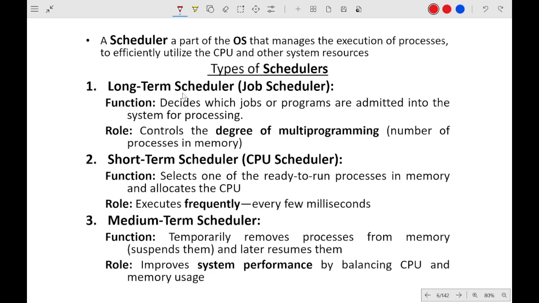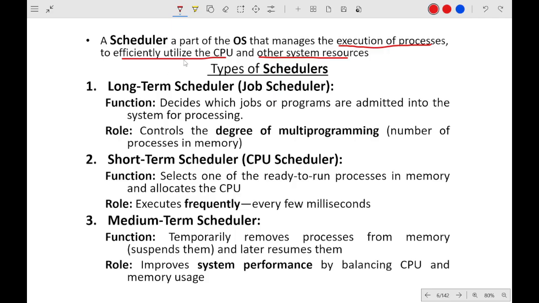A scheduler is a part of the operating system that manages the execution of processes to efficiently utilize the CPU and other system resources. Its basic function is the execution of processes. And why is the scheduler important?